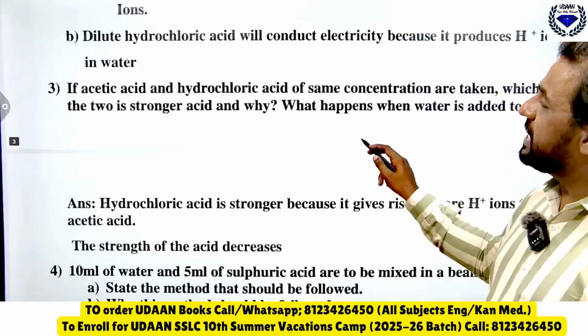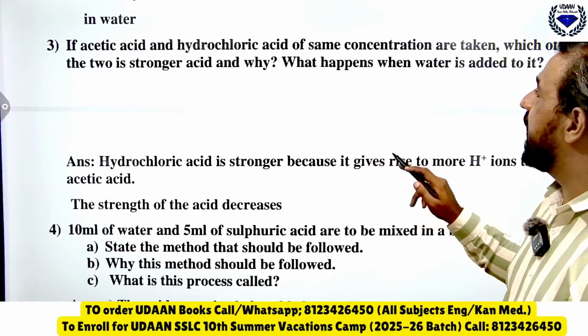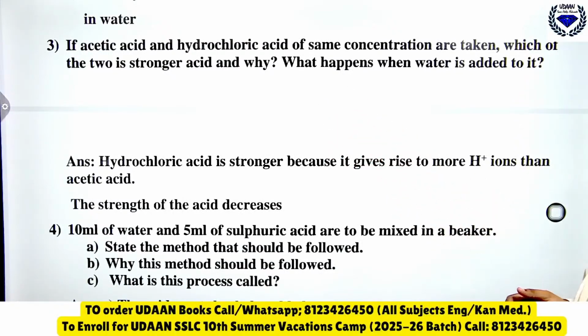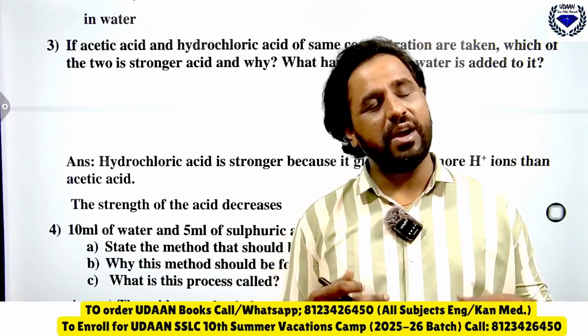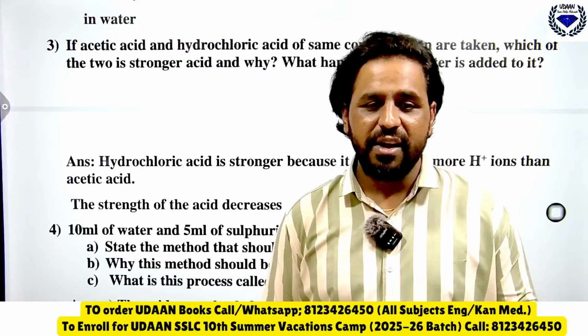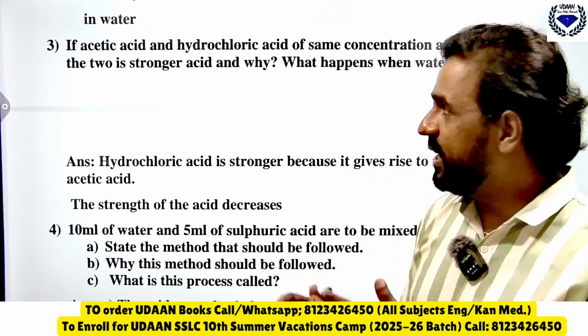Now, if acetic acid and hydrochloric acid of the same concentration are taken, which of the two is stronger and why? You already know that acetic acid is also called vinegar.